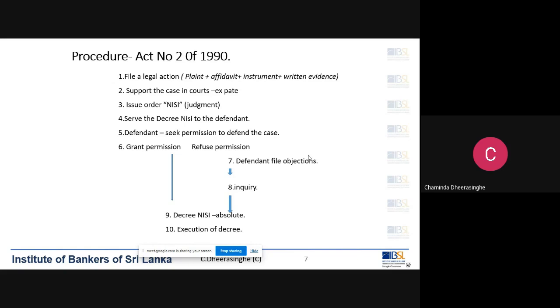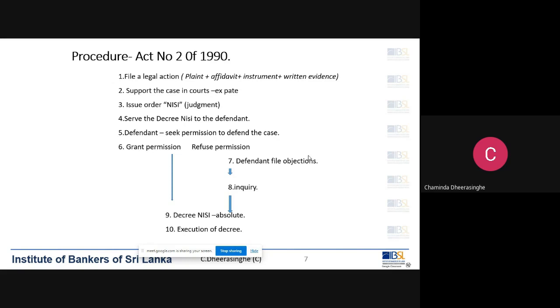So then what happened? If permission is not given, straight away the temporary judgment given before, that is decree nisi, will be made absolute or permanent. Straight away, the temporary judgment, decree nisi, will be converted into a permanent judgment.